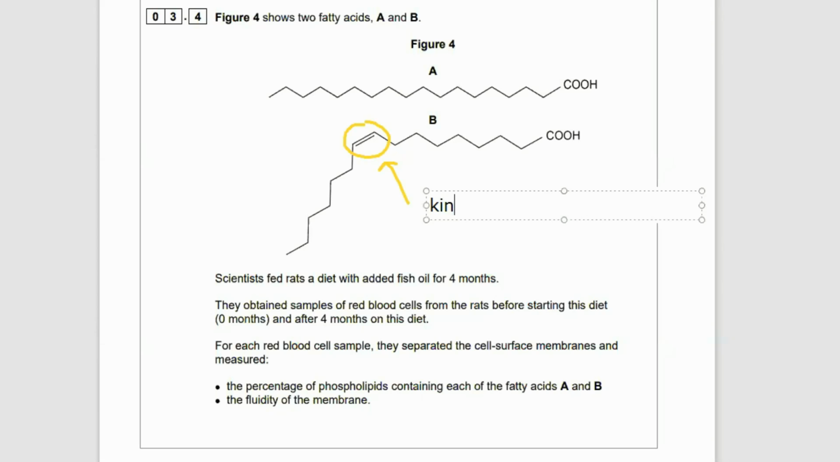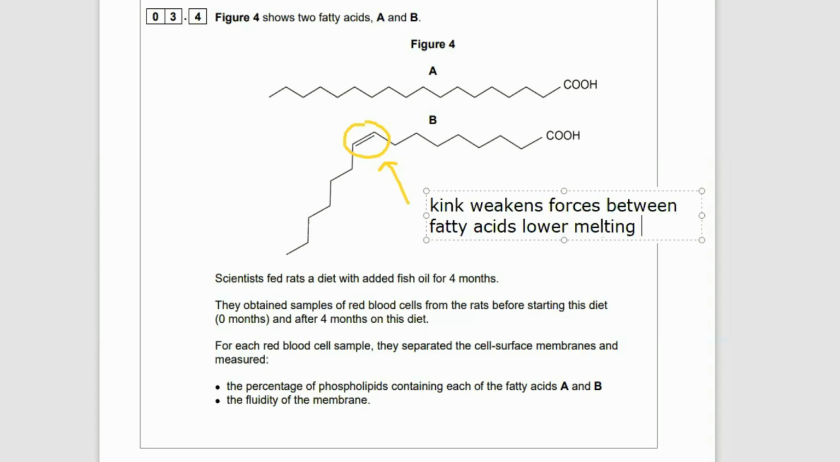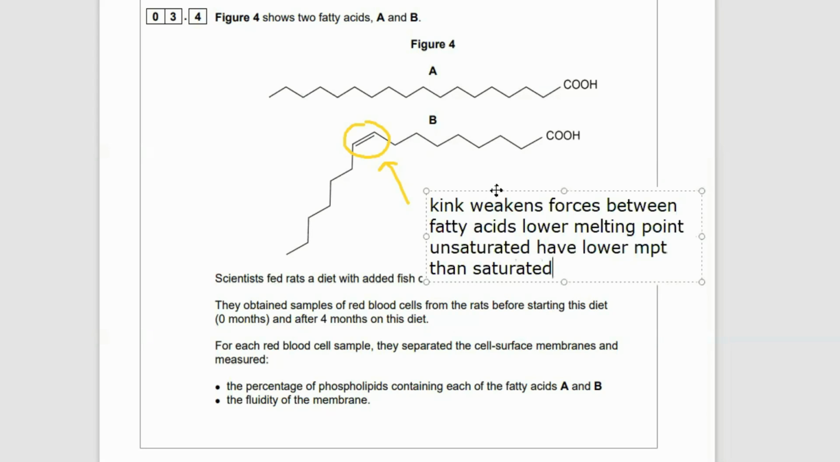Now, it's those double bonds that cause a kink. This is only a monounsaturated fatty acid. It's got one double bond, but you often get lots with polyunsaturated. Think olive oil and things like that. The kinks basically weaken the intermolecular forces you learn about in GCSE chemistry that exist between molecules. And so they lower the melting point, because those kinks stop the fatty acids approaching each other as closely as they'd like. And they weaken the forces between the molecules. So there we go. Cool.